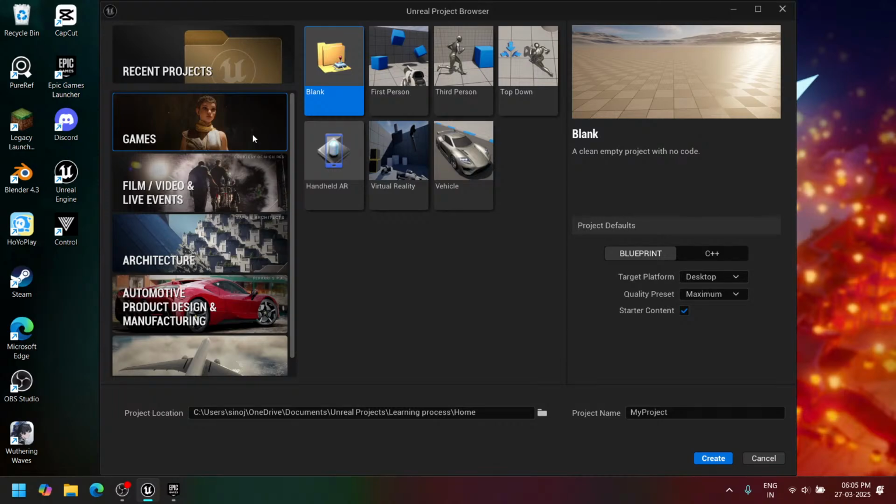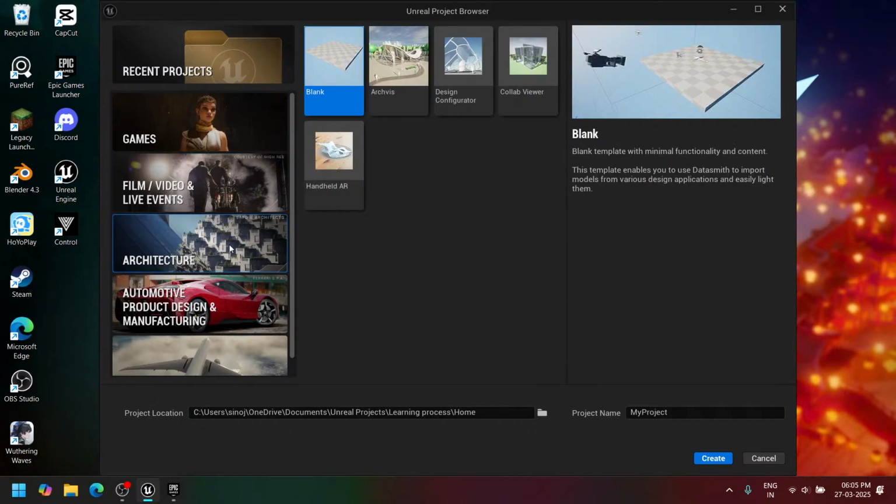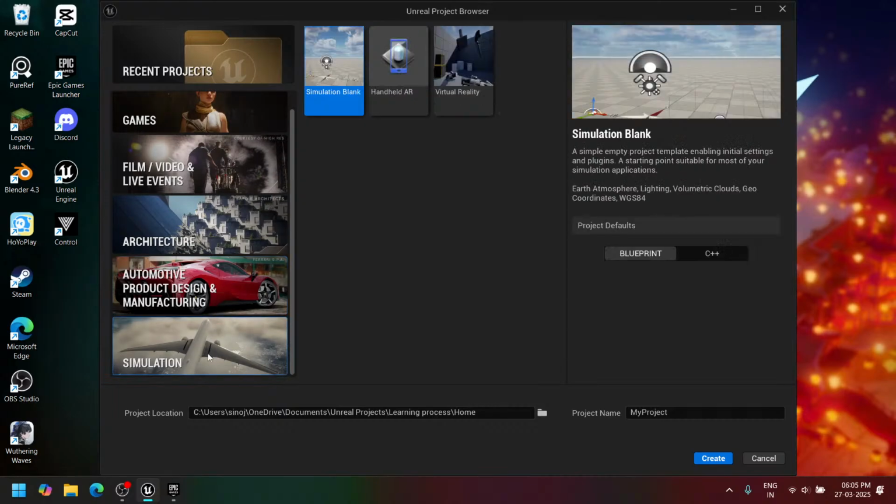Now it's not just a game engine. We can create a game, we can create a film, we can design architecture. If we have a blueprint of a house, we can build an entire house from that blueprint. And automotive and product design and simulations.